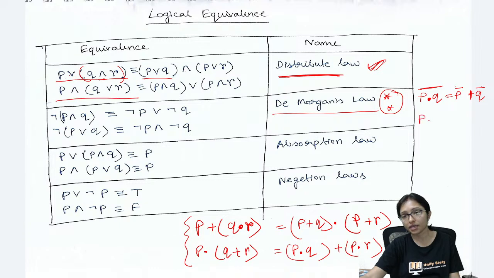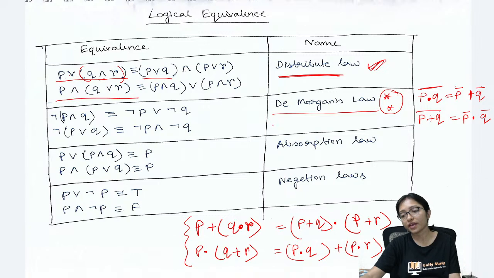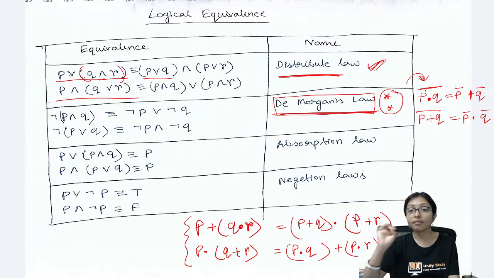Another one is P plus Q whole bar, which you can write as P bar dot Q bar. Plus changes to dot, dot changes to plus, according to De Morgan's law. Very important law. Everywhere you have to utilize this and remember it.